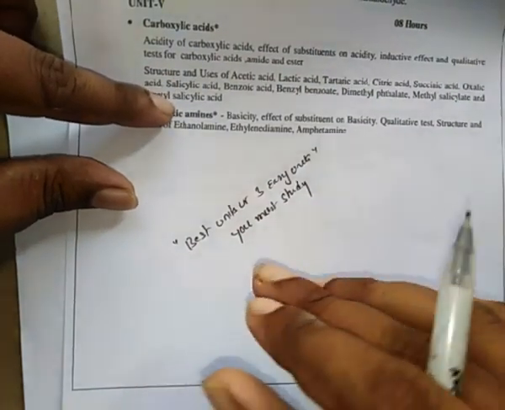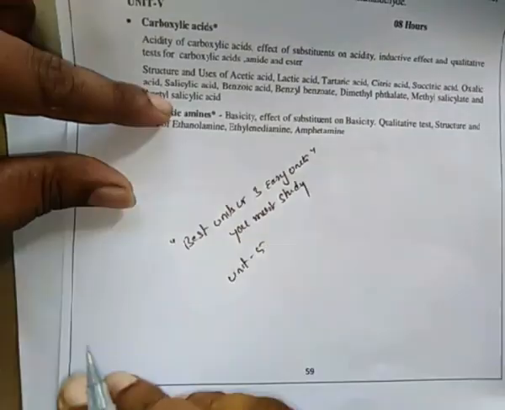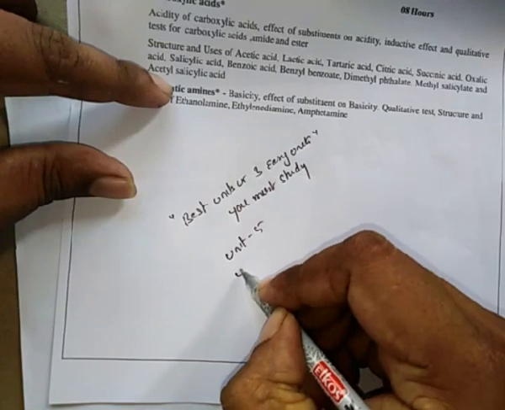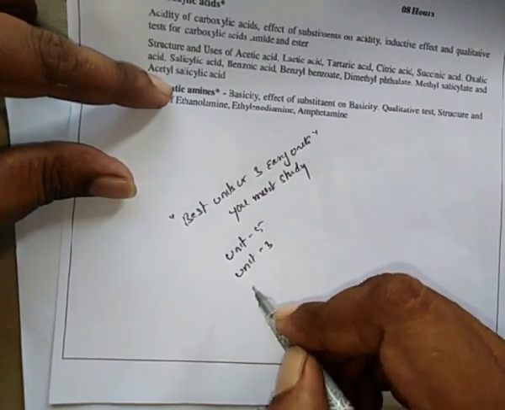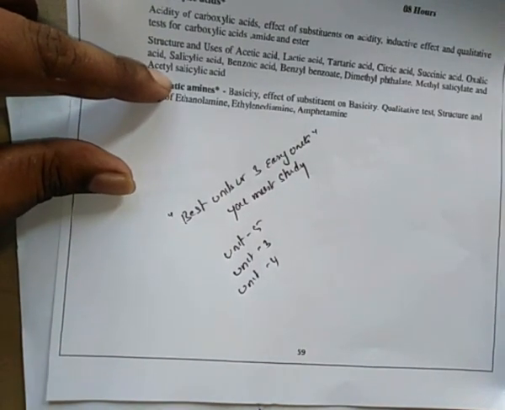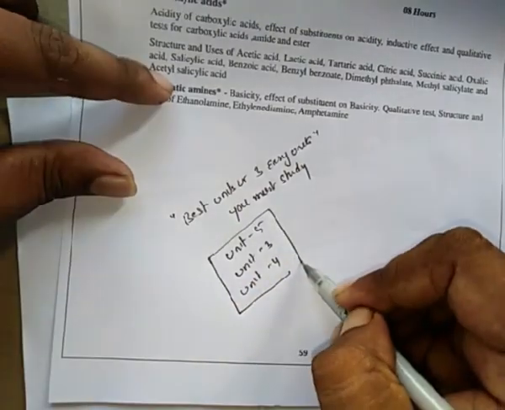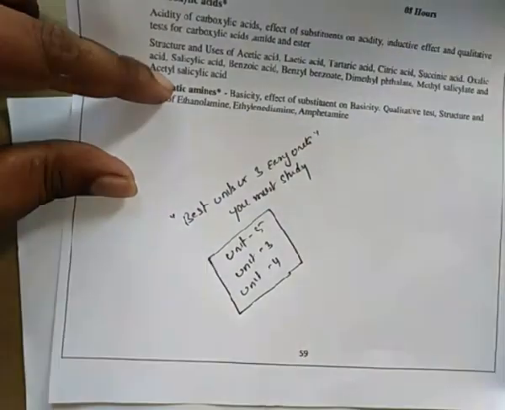In that, the best unit is unit 5. Give more preference to unit 5, followed by unit 3, which is also a best unit, and then unit 4. These 3 units are the best units. You can understand them very easily and remember them very easily.